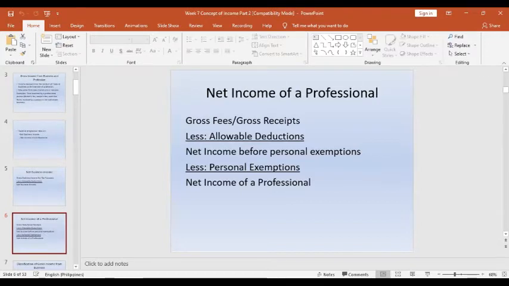At the same time, we also have to discuss the old regulation on how the net income of a professional is computed. Right now the personal exemptions are abolished, so it is not applicable anymore. Under RA 10963 there are only the allowable deductions, which are either itemized business expense or OSD.